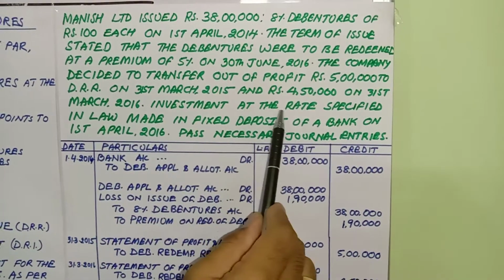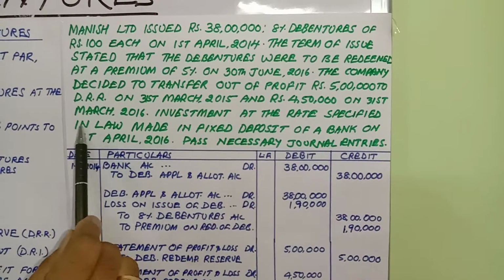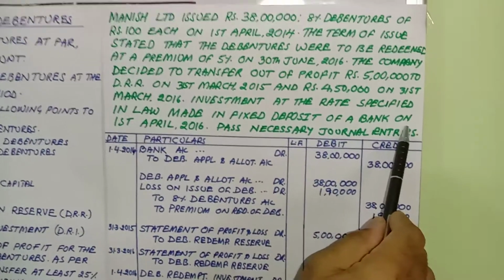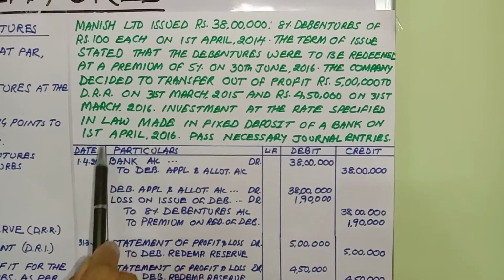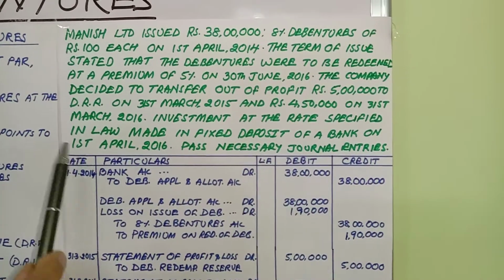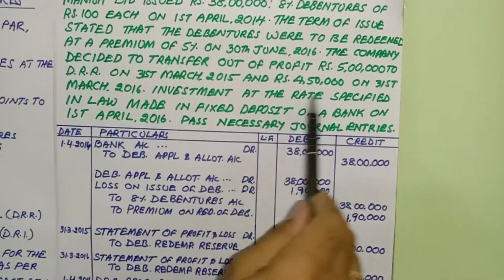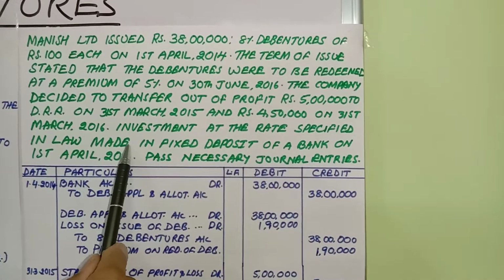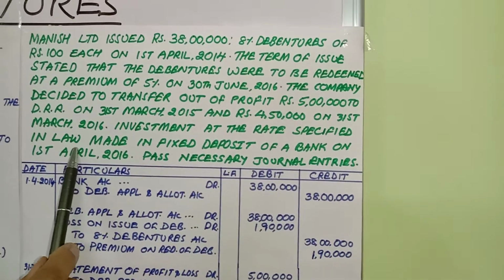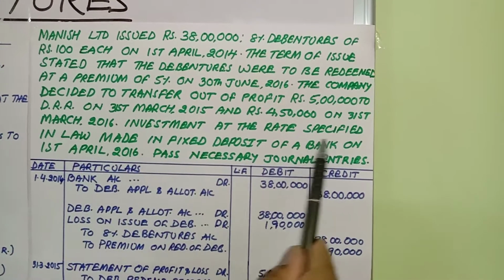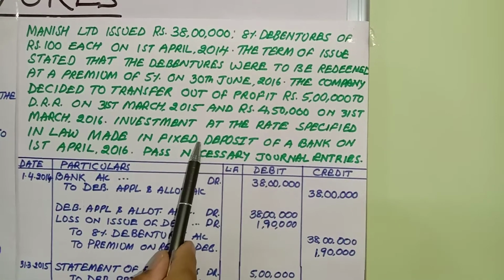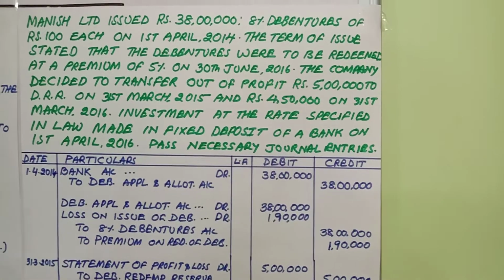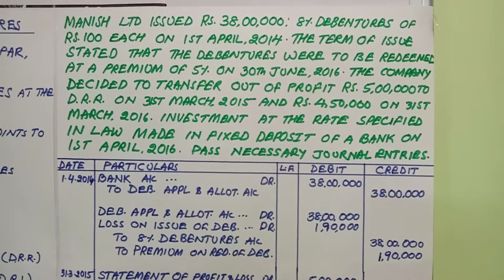Here the investment is made at the rate specified in the law, in a fixed deposit of the bank, on 1st April 2016. So what is the rule? If we are investing this amount elsewhere, then 15%, as per my previous explanation. Here the rate can be given in the question as 10%, 8%, 15%, 20%. But since it is not given, we have to take 15% only. So pass the necessary journal entries.